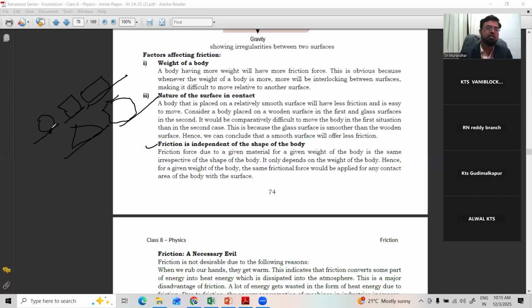Here the area of contact is less, here the area of contact is more, and here still more. But if all are the same weight, the frictional force is the same. It depends purely on the weight, not on the shape of the body.